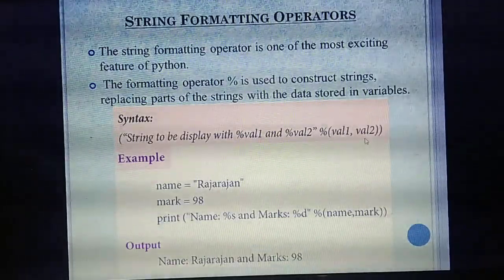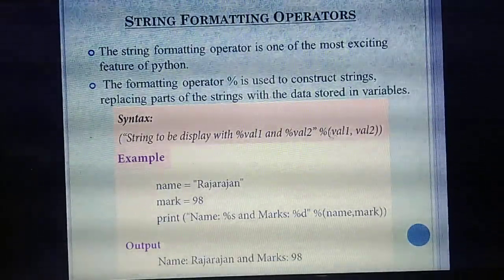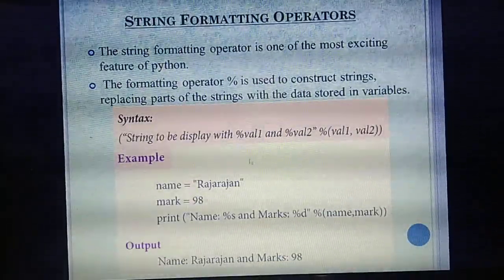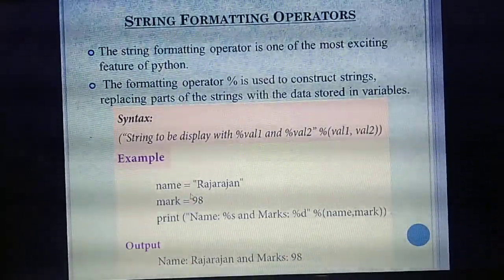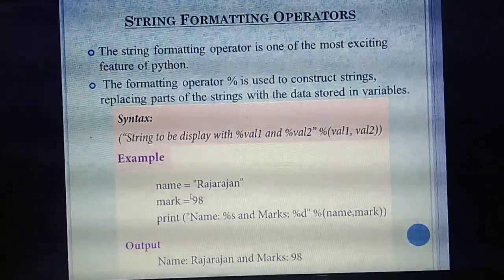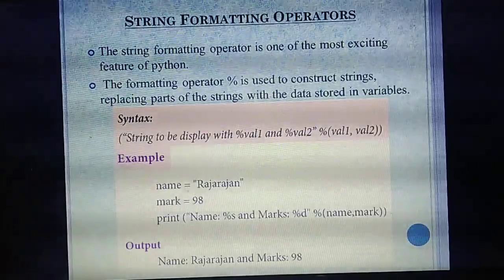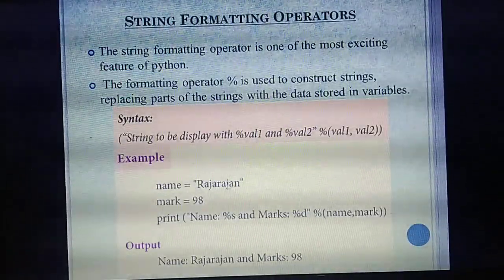Okay, percentage, inside the bracket, how many values you are giving? Value 1 and value 2. So value 1 comma value 2. And as I show the example, then only you will understand. So here in this example, you are going to mention two variables. What are they? Name as well as mark. So in the place of name, you are giving Rajarajan.